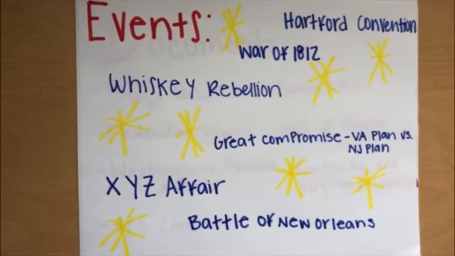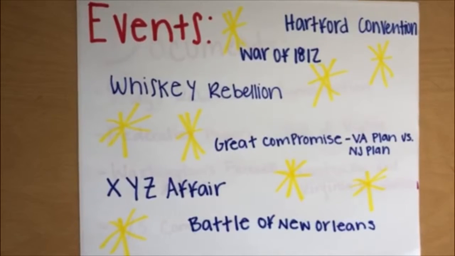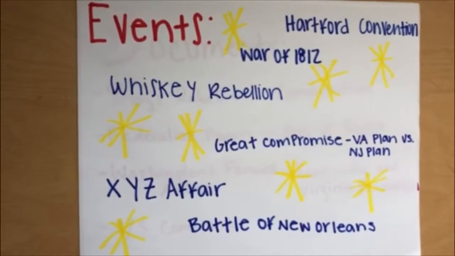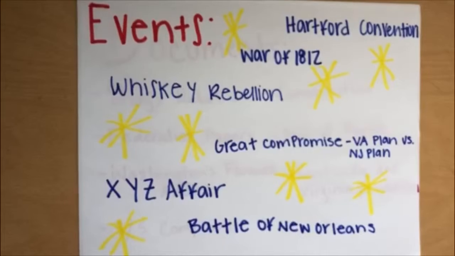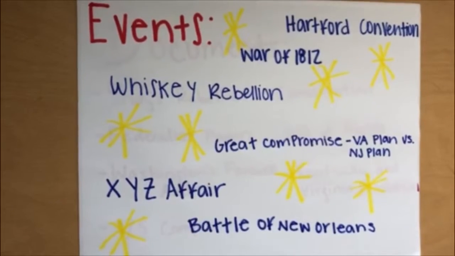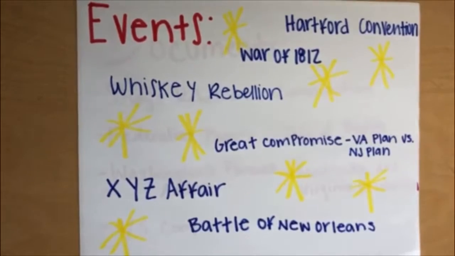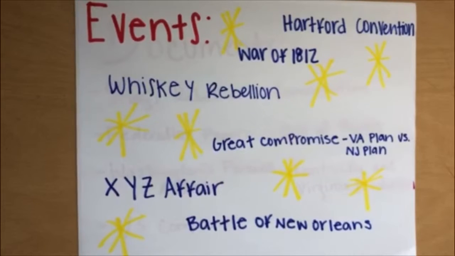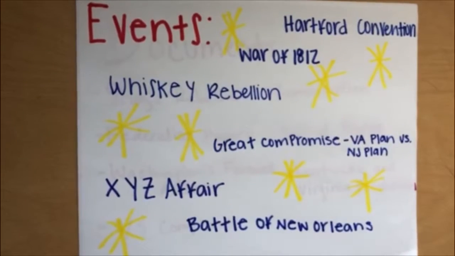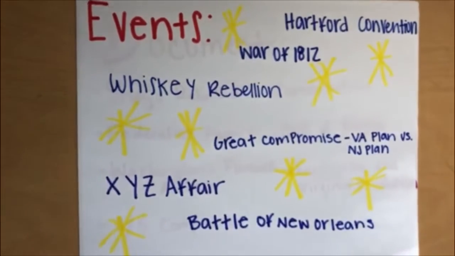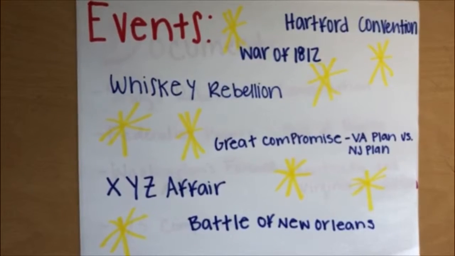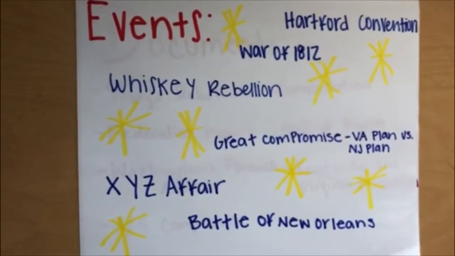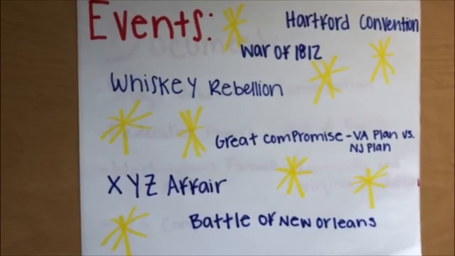Whiskey Rebellion. The Whiskey Rebellion was a tax protest in the United States beginning in 1791 and ending in 1794 during the presidency of George Washington, ultimately under the command of American Revolutionary War veteran Major James McFarland. Great Compromise. The Connecticut Compromise was an agreement that large and small states reached during the Constitutional Convention of 1787 that in part defined the legislative structure and representation that each state would have under the United States Constitution.